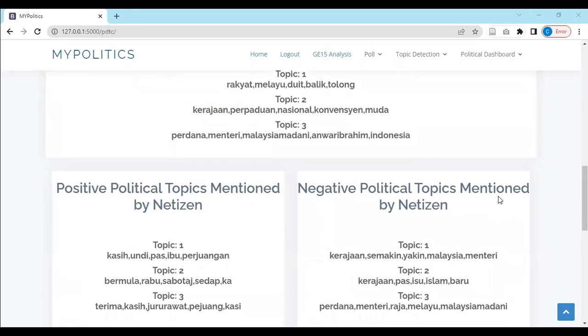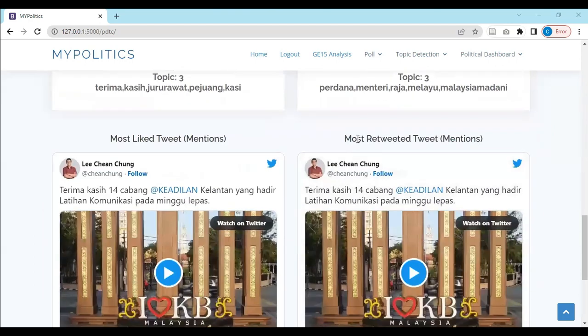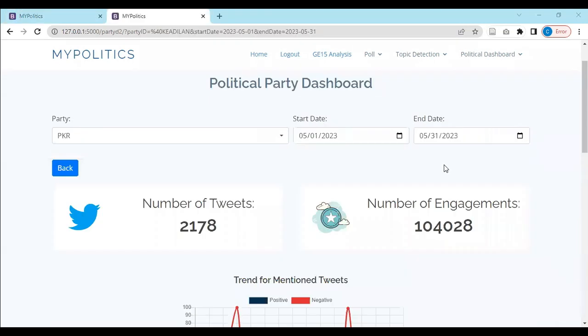And then they can also see the public's positive and negative opinions toward PKR in terms of topics and keywords like this, so that they have a better understanding of what people like about them and what people dislike about them. Next, they can also see the most popular tweets mentioning PKR, so that they will know what kind of tweets mentioning the party are popular right now and what they can do in response to the tweets. Next, they can also click the mention sentiment button to come into this mention sentiment page, which is a more quantitative analysis on the sentiment and emotion for the tweets mentioning the party.